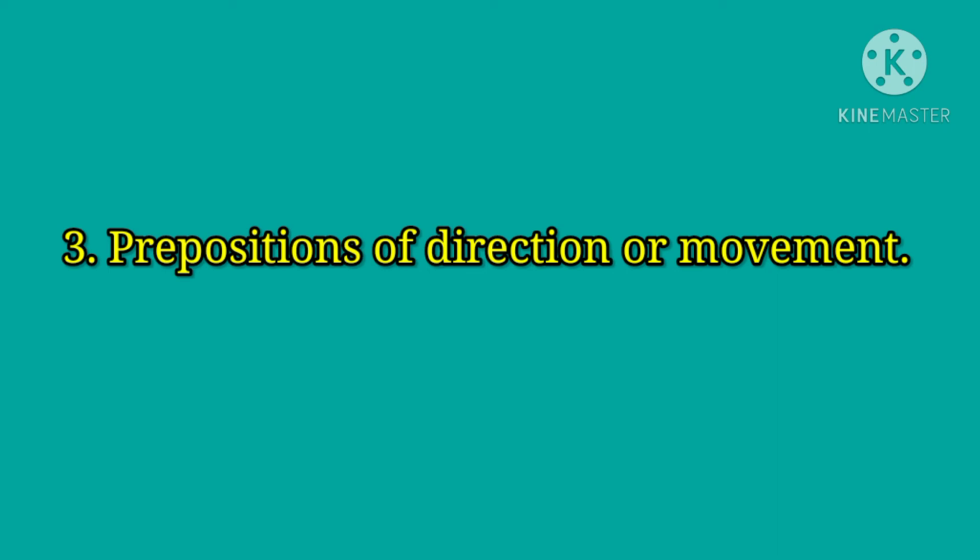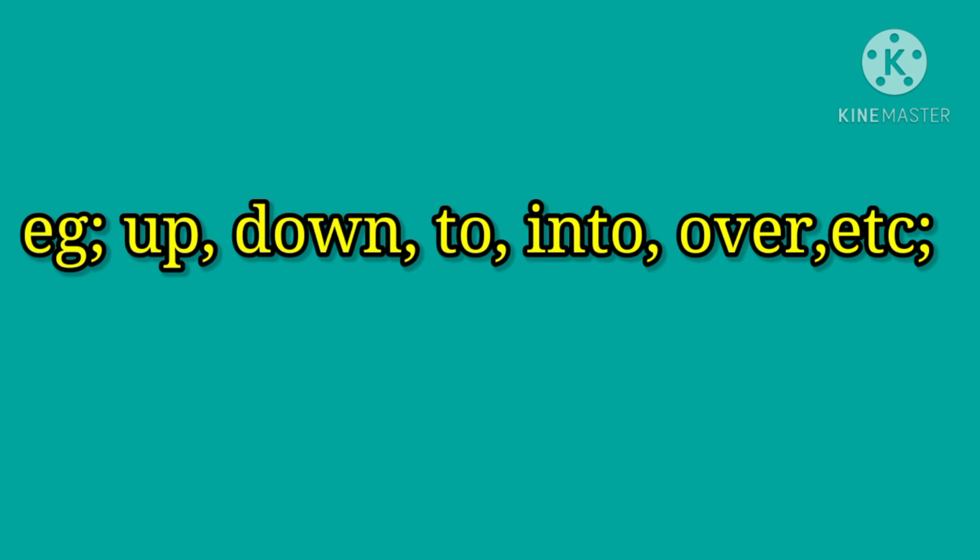Now we are moving to the third category of prepositions, that is prepositions of direction or movement. These prepositions express the direction or movement of something. Examples: up, down, to, into, over, etc. Now let's see some examples with sentences.